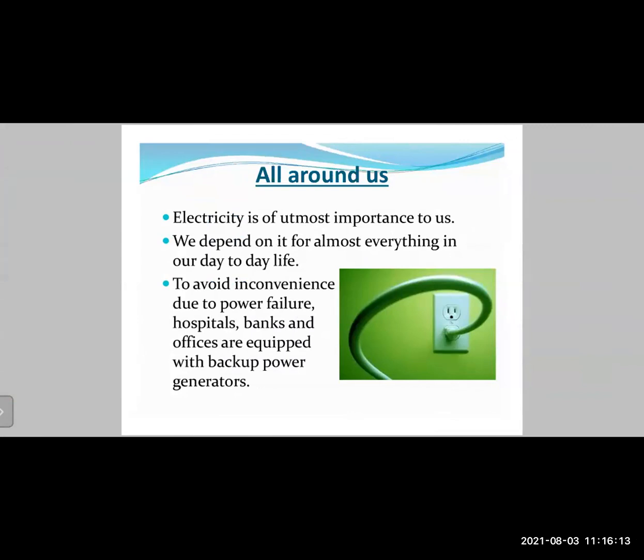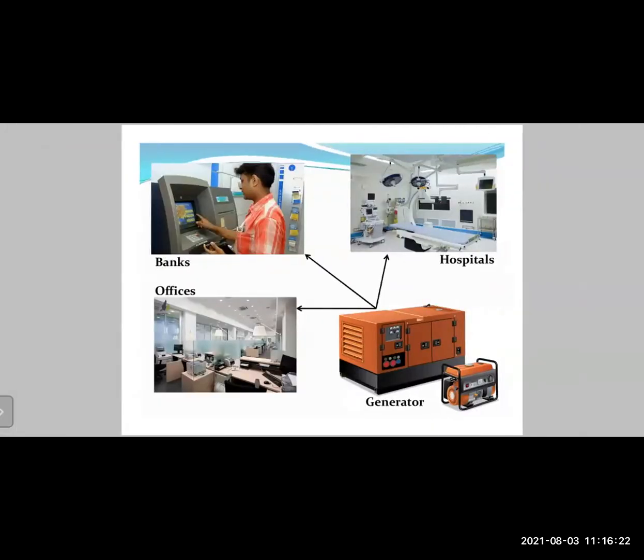To avoid inconvenience due to power failure, we have something called an electrical generator, which is there for backup power, right? Those electrical generators generally run on diesel fuel, but they may also use kerosene or petrol. Those diesel generators are generally located outside of banks or hospitals or some offices, so they can just turn on the diesel generator when there is a power cut, and have continuous electrical supply.